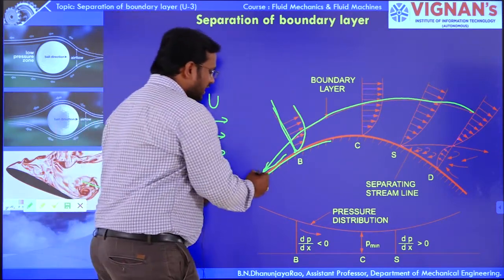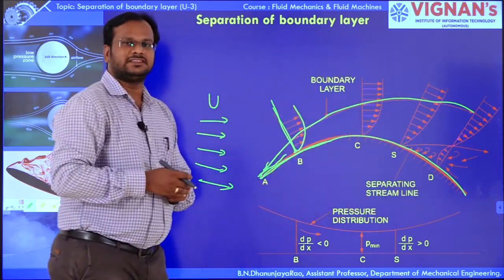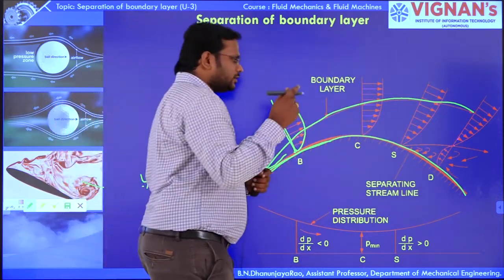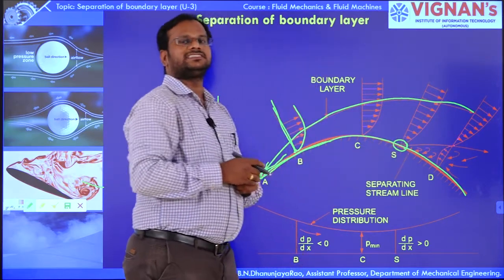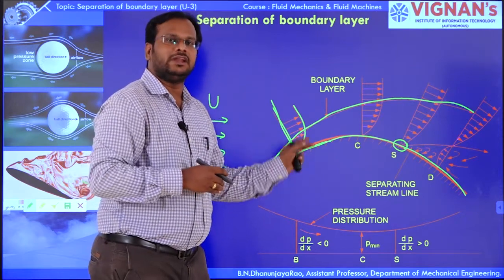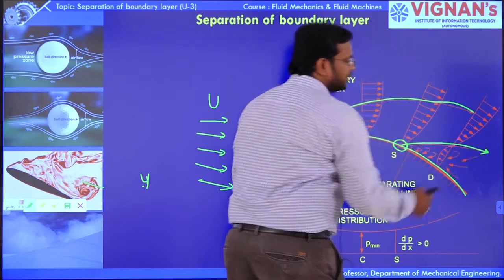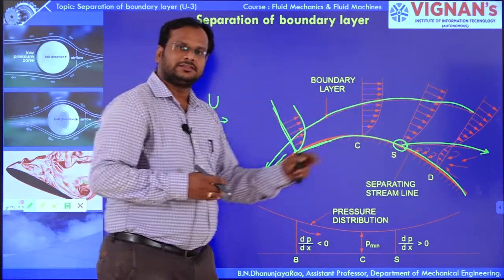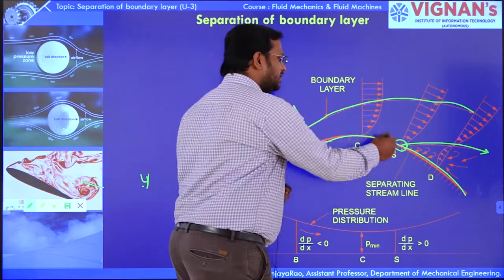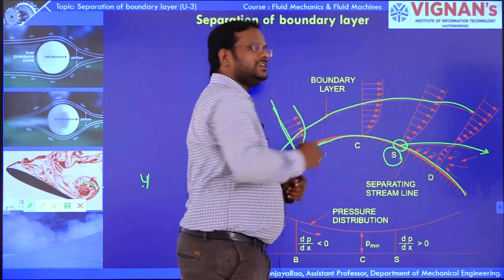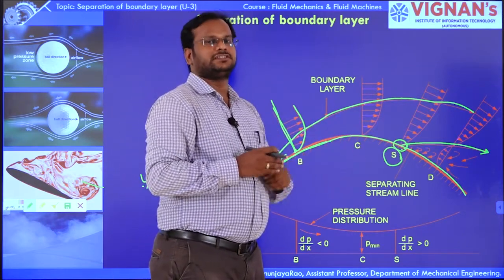There is a change in shape, as it is a curved object. So at a particular point, the separation of the boundary layer will happen. Here you can see that the separation of the boundary layer is observed at this point S. So the point S is nothing but the separation point or verge of separation.